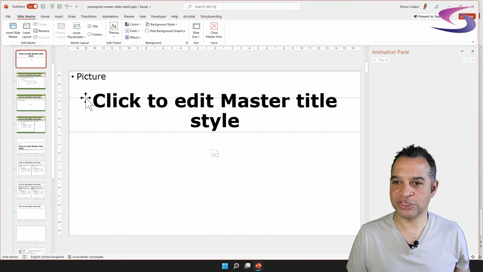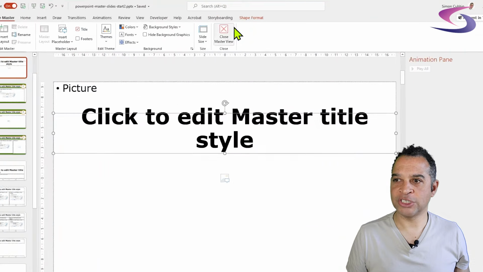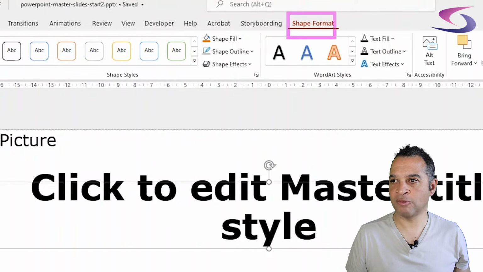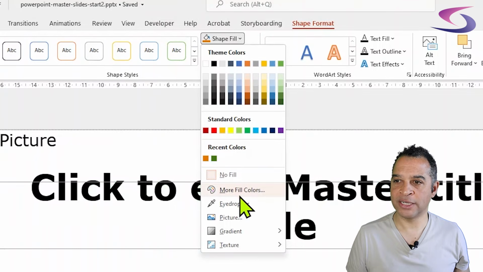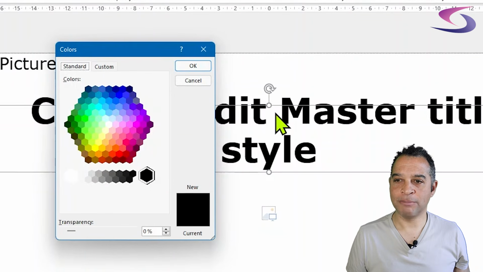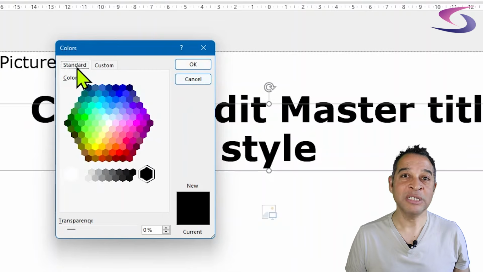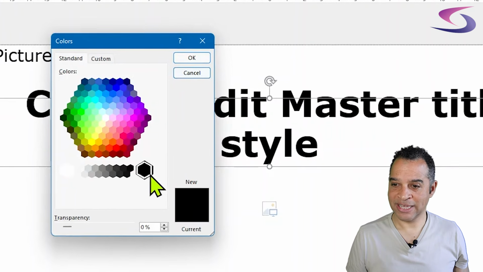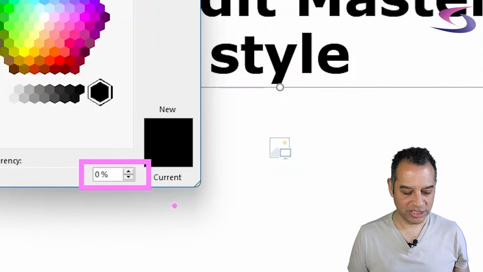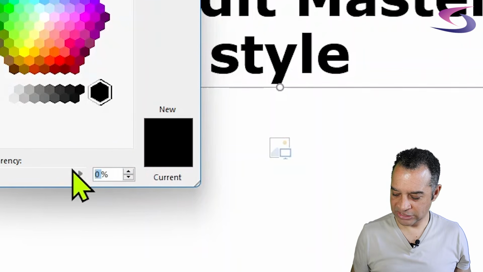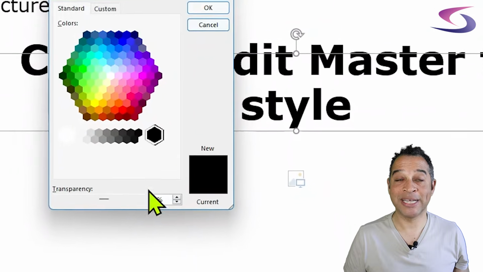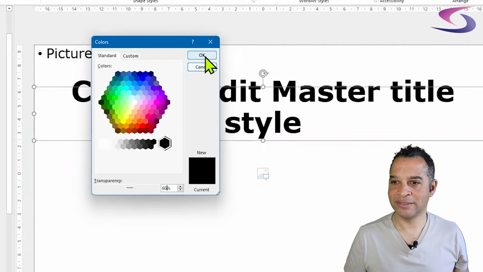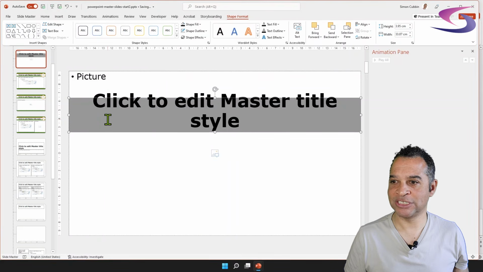So then if we click on our text box just here, making sure I've got the Shape Format tab selected at the top, just on the right, and then the Shape Fill drop-down menu, I'm going to choose More Fill Colors. So Shape Fill, More Fill Colors. In this More Fill Colors dialog, I can use either standard or custom. It doesn't matter which one we choose, because we're going to choose black. So make sure we've got black selected. And then in this transparency percentage box here, we're going to type in 60 to make this 60% transparent. Then click on OK. And there we have our transparent box just there, which is good.